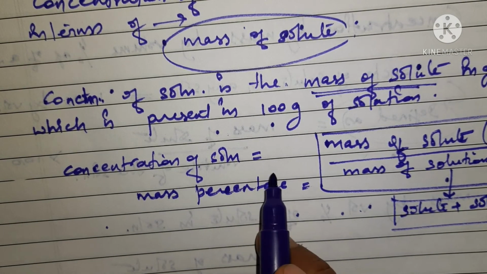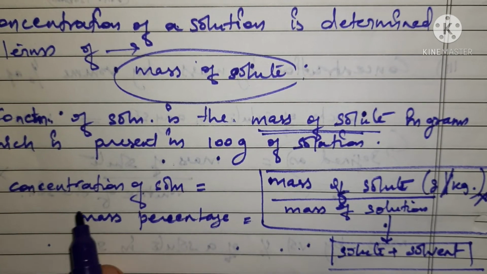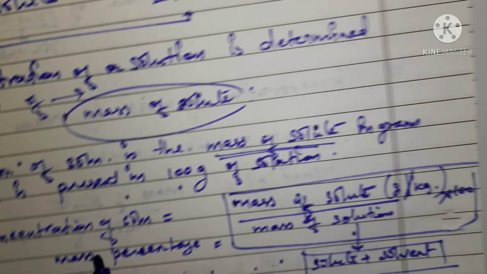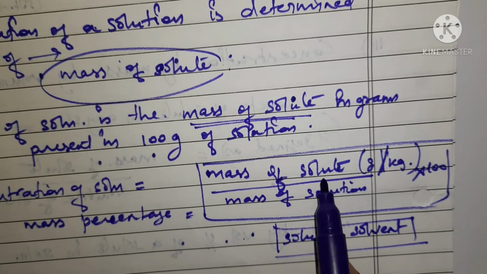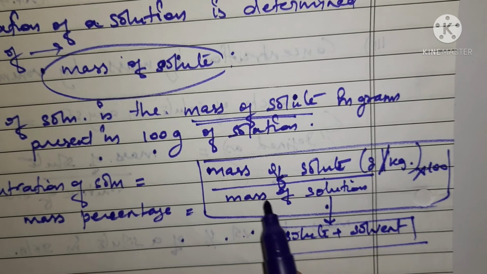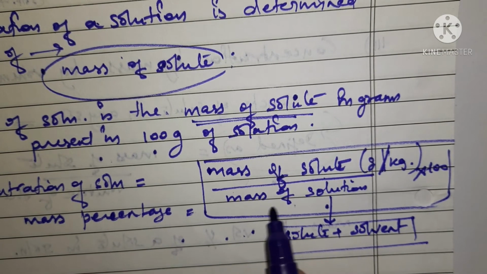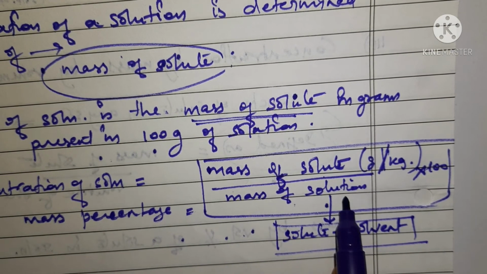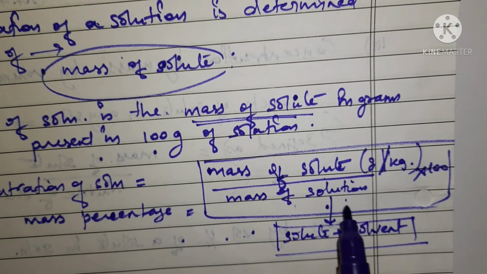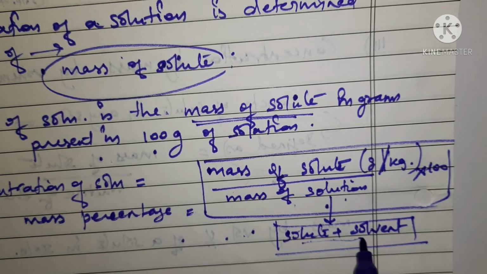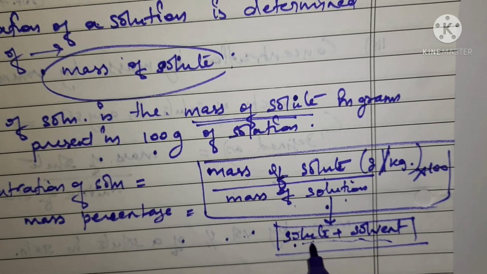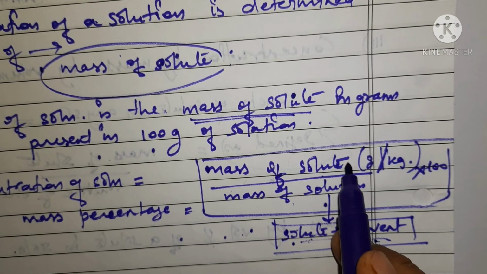Okay, so the formula to find the concentration of solution is what? The mass of the solute, you will just find out the mass of the solute and divide it by the mass of the solution. When you are considering the solution, here you will take the total combination of solute and the solvent, and here you will take only the solute.